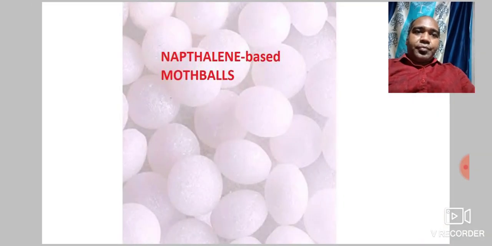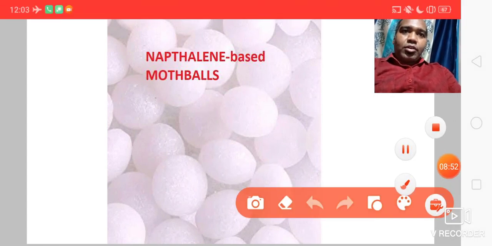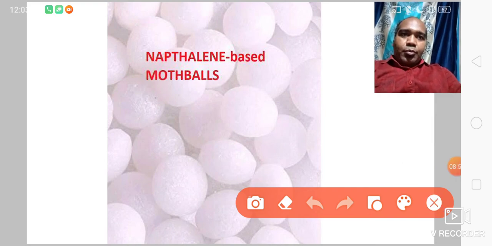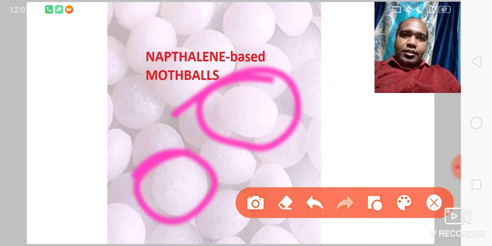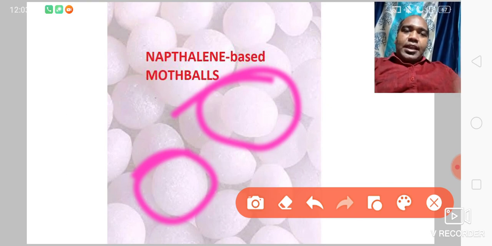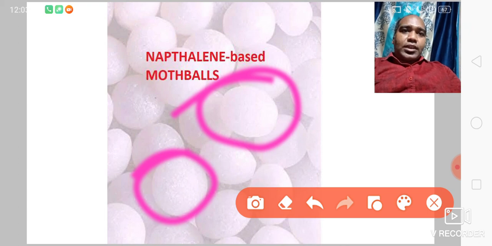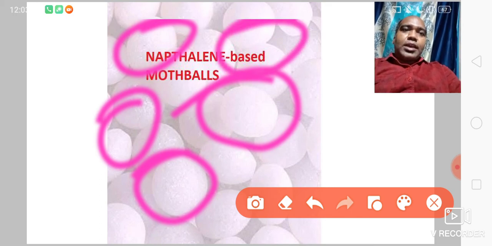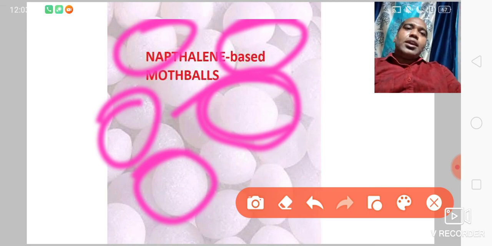Just look at here. Naphthalene ball, all of you must have seen this naphthalene ball. Kapoor we call it in Hindi. These are naphthalene balls. So if you keep it like this in the cloth, what will happen? After 6 months or 1 year, you will see there will be no naphthalene ball. So it mixed into the air. So this is solid and it is mixed into the air.